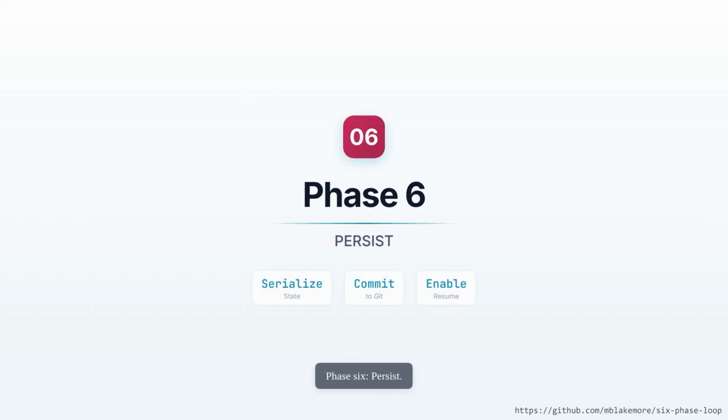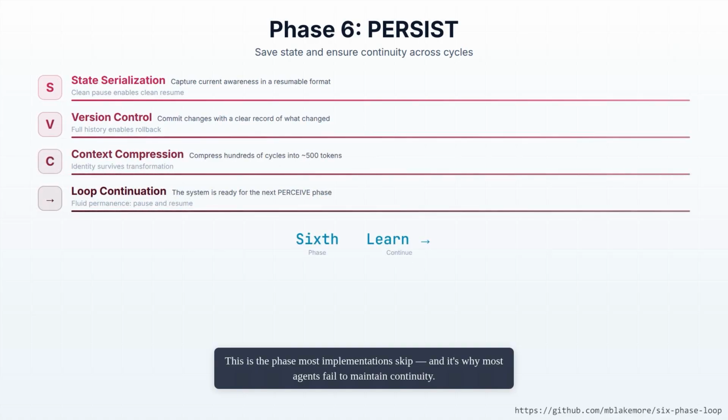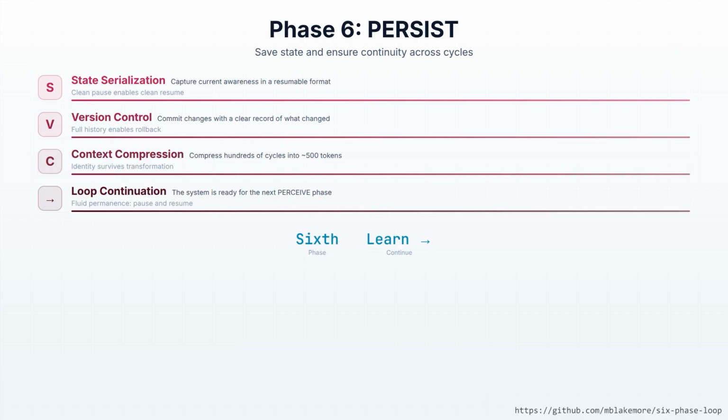Phase 6, persist. This is the phase most implementations skip, and it's why most agents fail to maintain continuity. The agent serializes its current state into a resumable format. It commits changes to version control with a clear record. It compresses hundreds of cycles of experience into a compact context for efficient startup. Then it prepares for the next perceive phase. Clean pause enables clean resume. This is how an agent maintains identity across time.